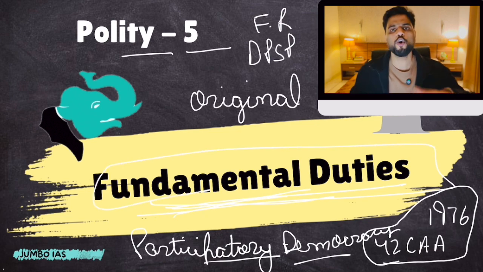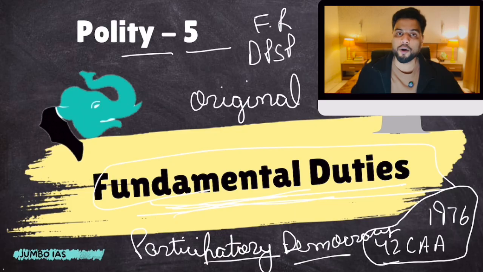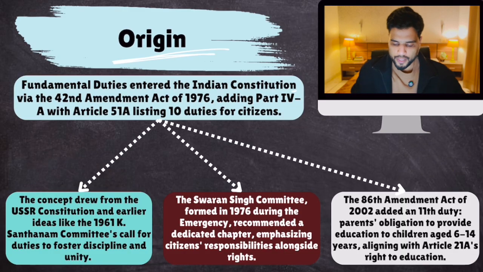So let's talk about the origin of this concept of fundamental duties. Basically, it was inspired from the Soviet Union's constitution. Fundamental duties entered the Indian Constitution via the 42nd Amendment Act of 1976, adding Part 4A.